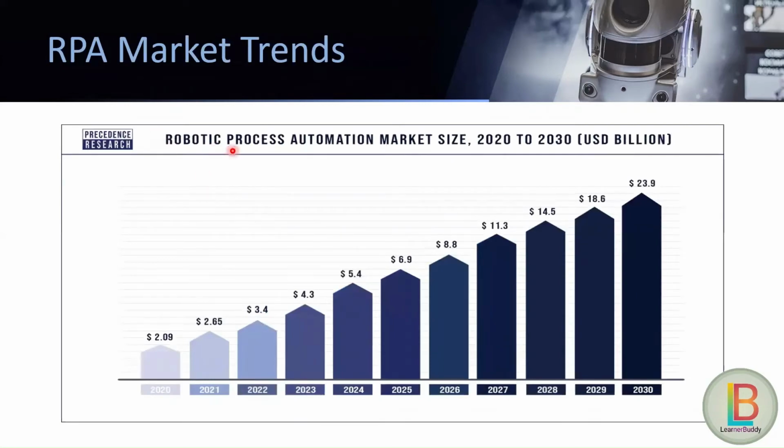Let us check the RPA market trends. As per Precedence Research, in the year 2022, RPA has a market size of 2.09 billion USD. But if you see the graph, we can check that every year it is increasing, and as per the prediction of Precedence Research, it will cross 23.9 billion USD in the year 2030. That means we can imagine how big the RPA market will be in 2030, and it is going to be big only.